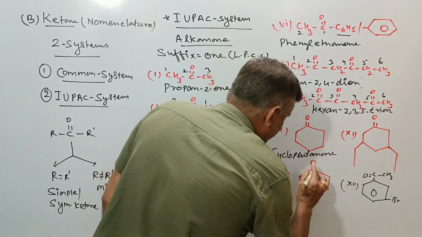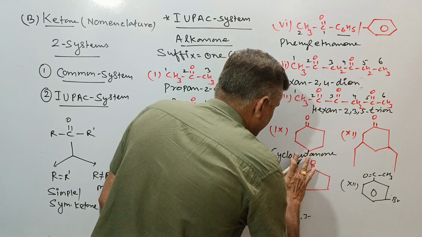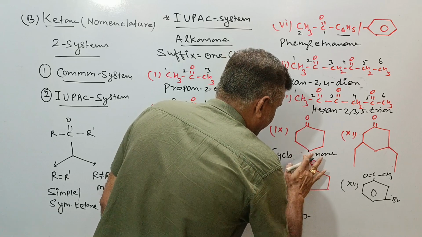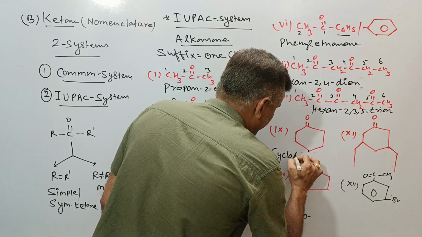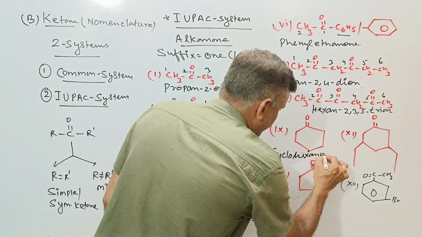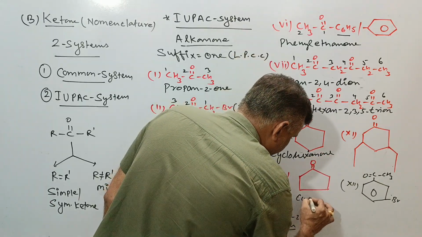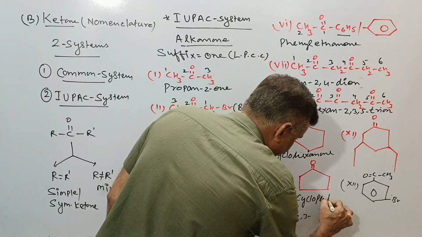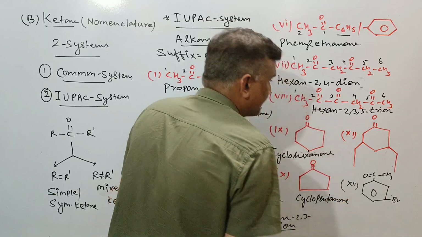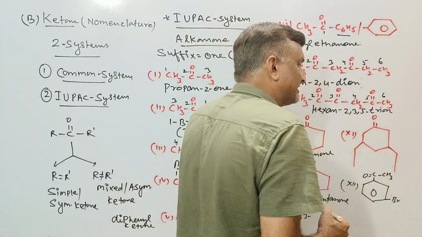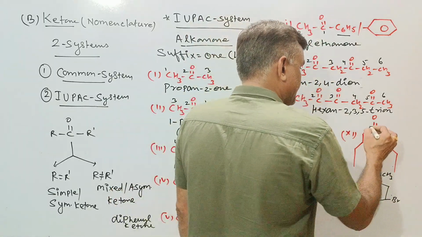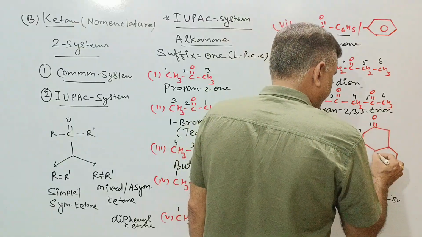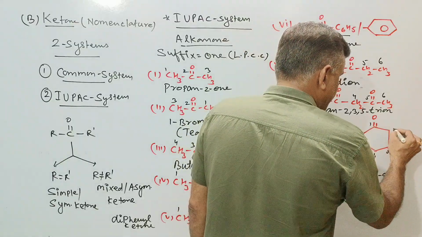Here there are 6 carbons, so we will call it cyclohexanone. Cyclohexanone. This is cyclopentanone. Cyclopentanone. This is again cyclohexanone, but with positions 1, 2, 3, 4, 5 and 6.